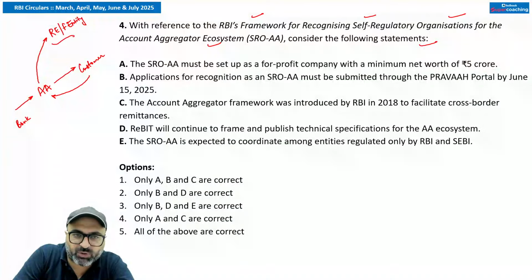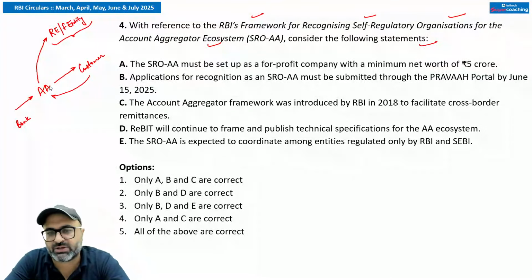So keeping this point in mind, account aggregator was introduced by RBI. Now the question is, when we talk about these account aggregators, RBI has recently given the framework for setting up a self-regulatory organization mechanism for the account aggregator ecosystem, which will ensure operational harmony, standardization as well as dispute management among the multiple participants. So to create a recognized self-regulatory organization for account aggregator, this initiative was taken by RBI.